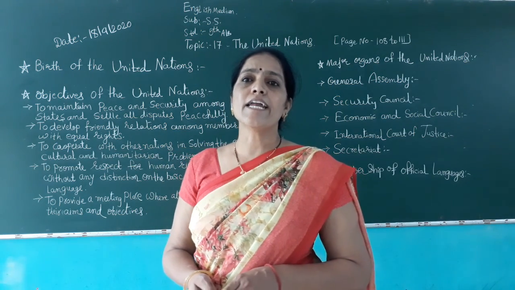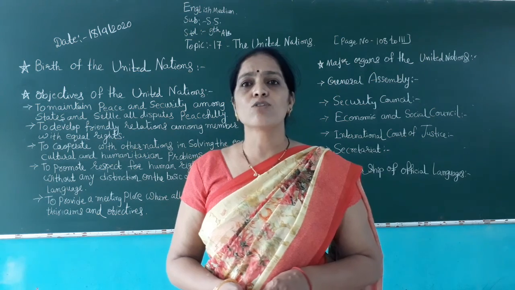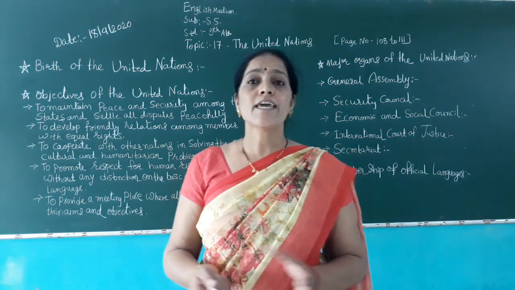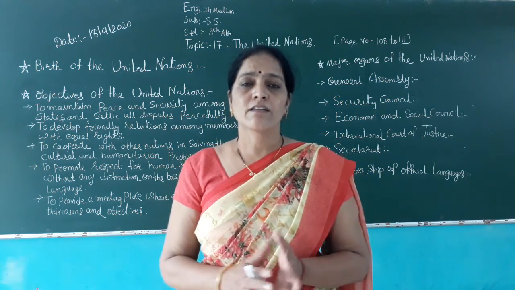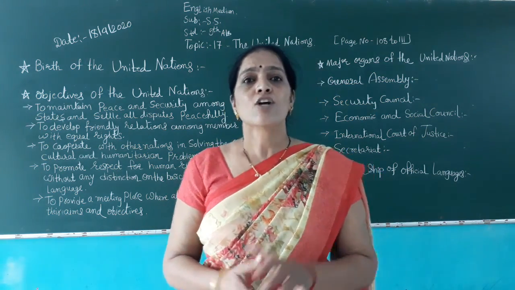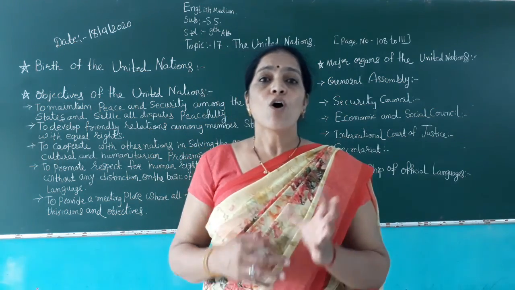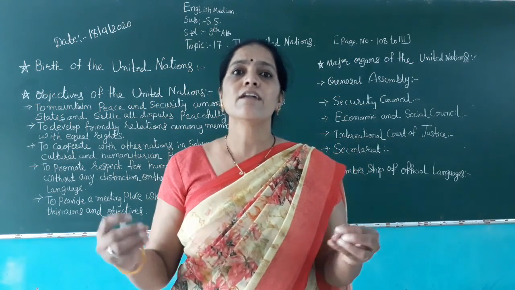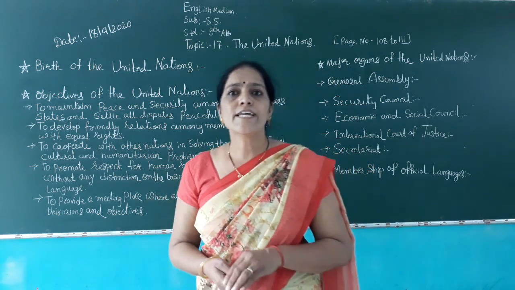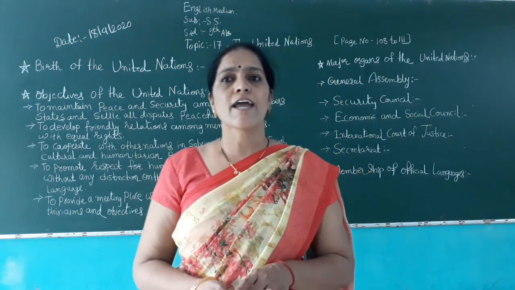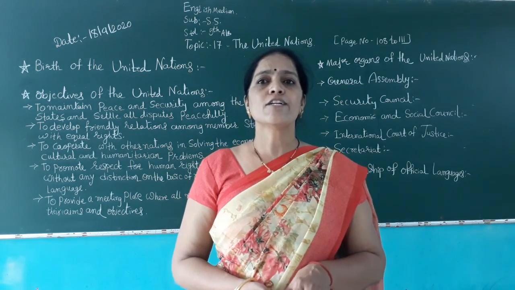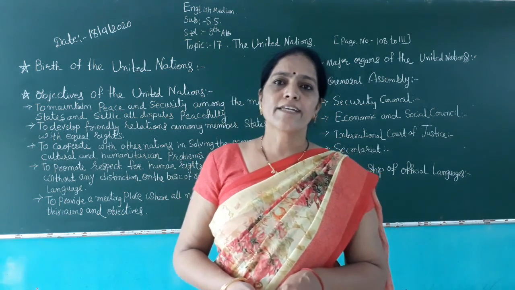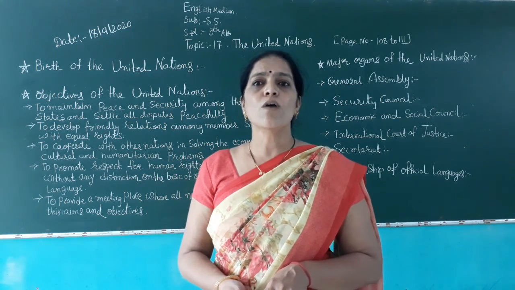They discussed the need for an international body to settle disputes among nations and work for peace, justice and progress in the world. They decided to form a stronger international organization called the United Nations Organization, UNO.